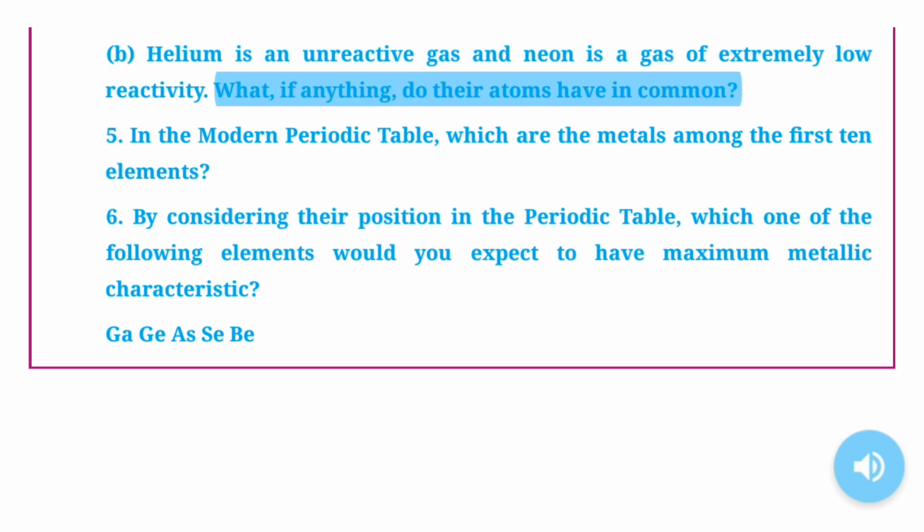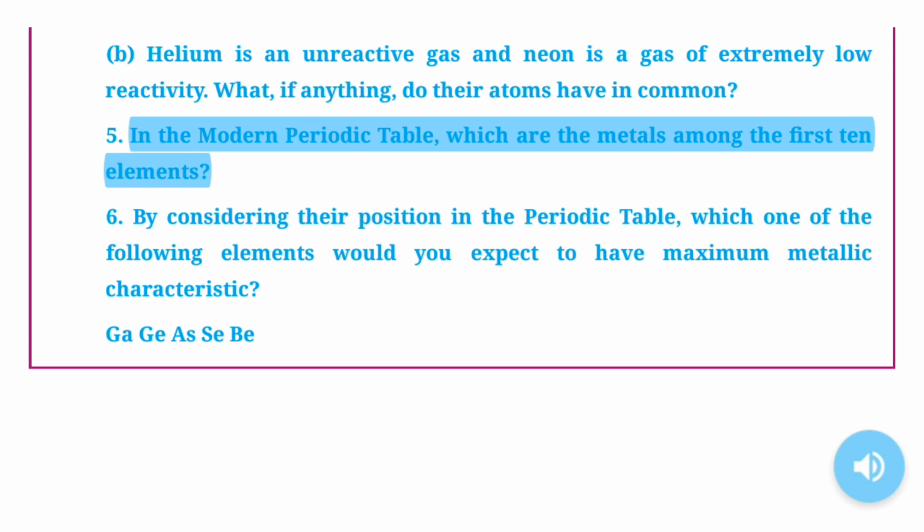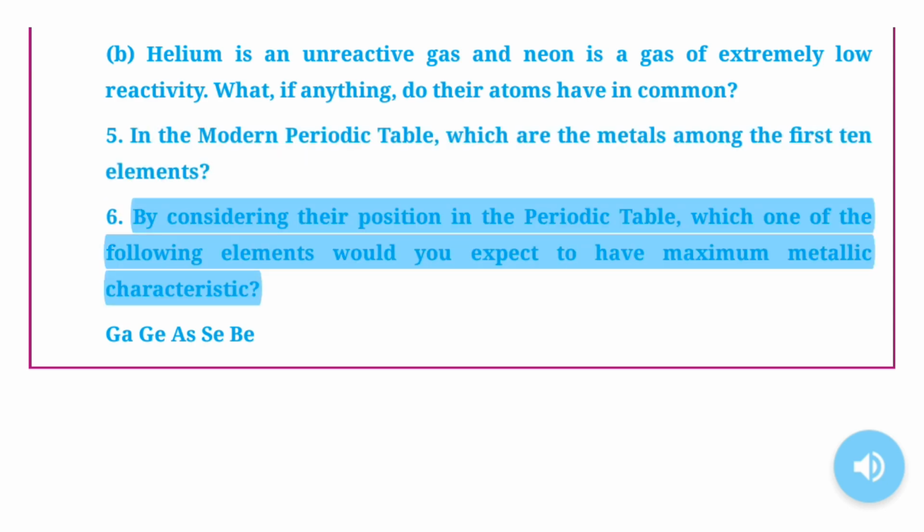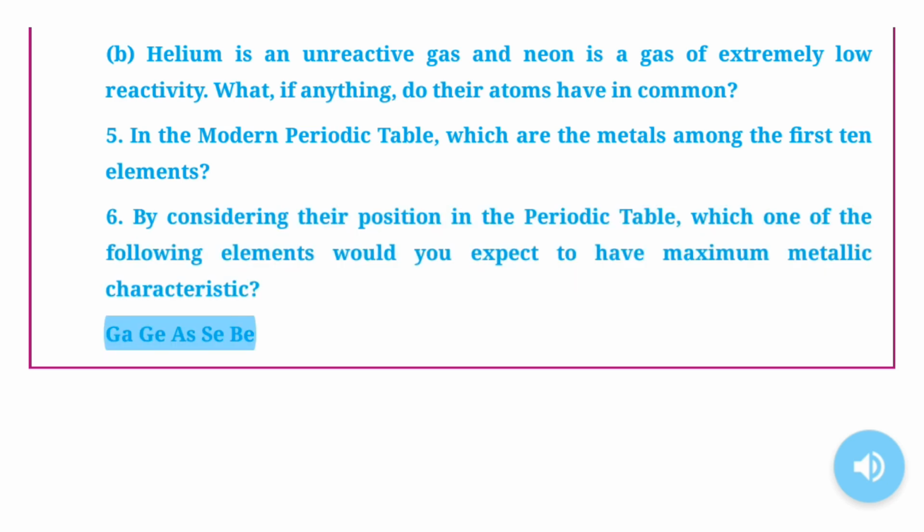What, if anything, do their atoms have in common? 5. In the modern periodic table, which are the metals among the first 10 elements? 6. By considering their position in the periodic table, which one of the following elements would you expect to have maximum metallic characteristic? Ga, Ge, As, Sb.